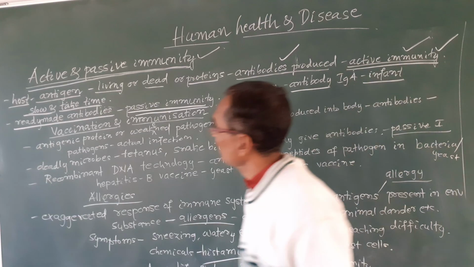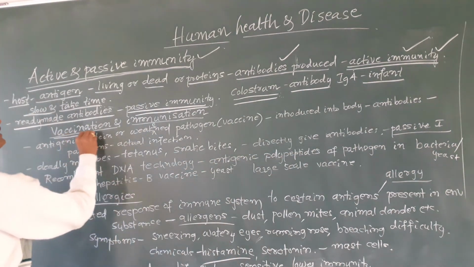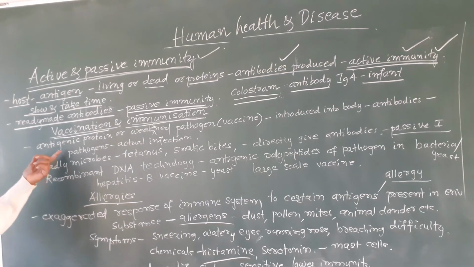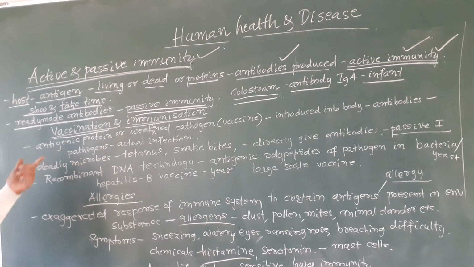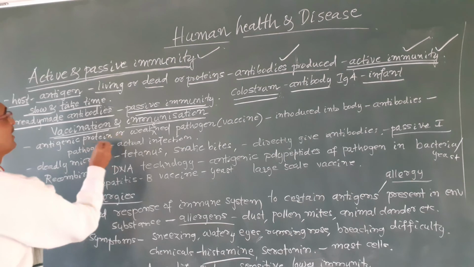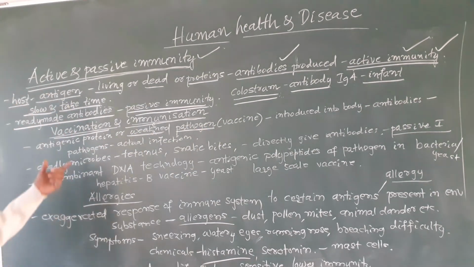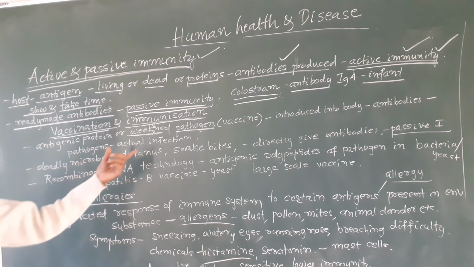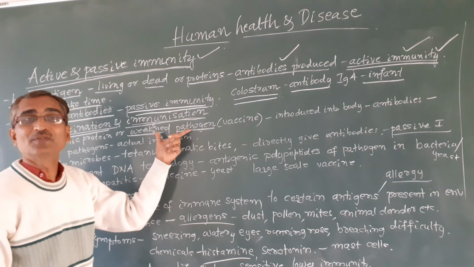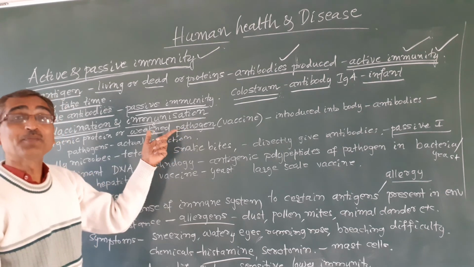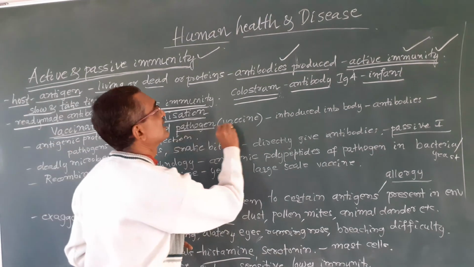Next, vaccination and immunization. So you see, an antigenic protein or weakened pathogen, a pathogen which is partially killed or weakened. Such a preparation is called a vaccine.